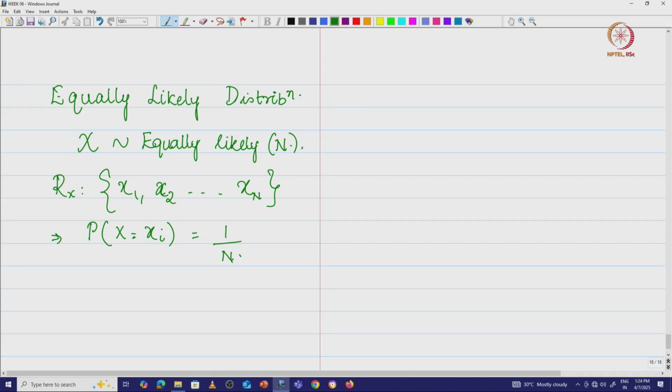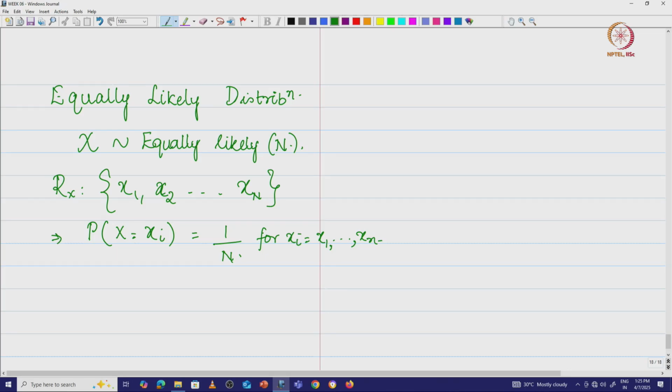Now, what does this mean? This simply means, for xi equal to x1, etc., xn, the probability of choosing any fellow from this set is the same as the probability of choosing any other fellow in the set, or is the same as the probability of choosing every other fellow in the set. So, that is what is equally likely distribution.